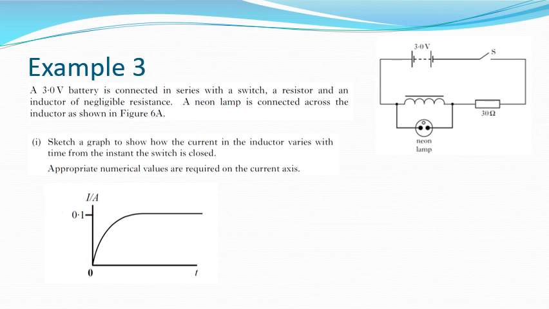Remember, when we make a sketch here, we need to include the origin. We should have the right shape, and we should have labels of current and a unit, amperes, and time, and ideally a unit for time, but it's not always required. And we need to have that 0.1 amperes label on the axis.